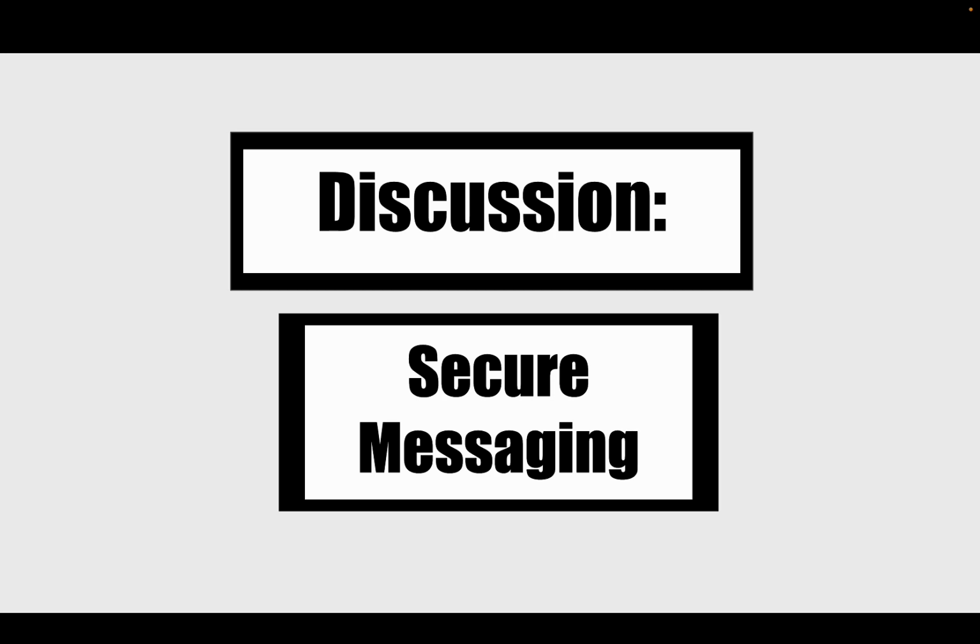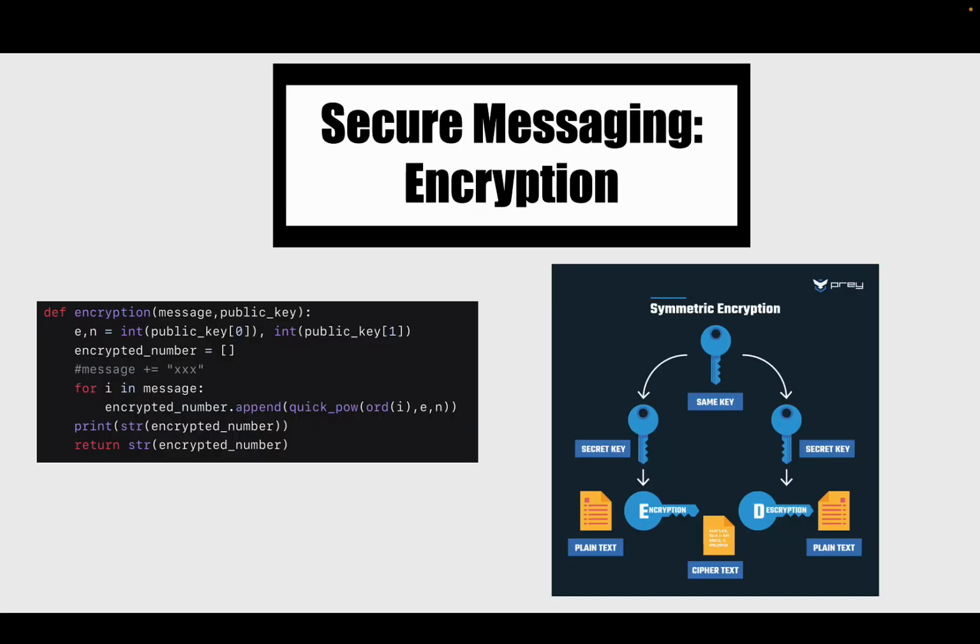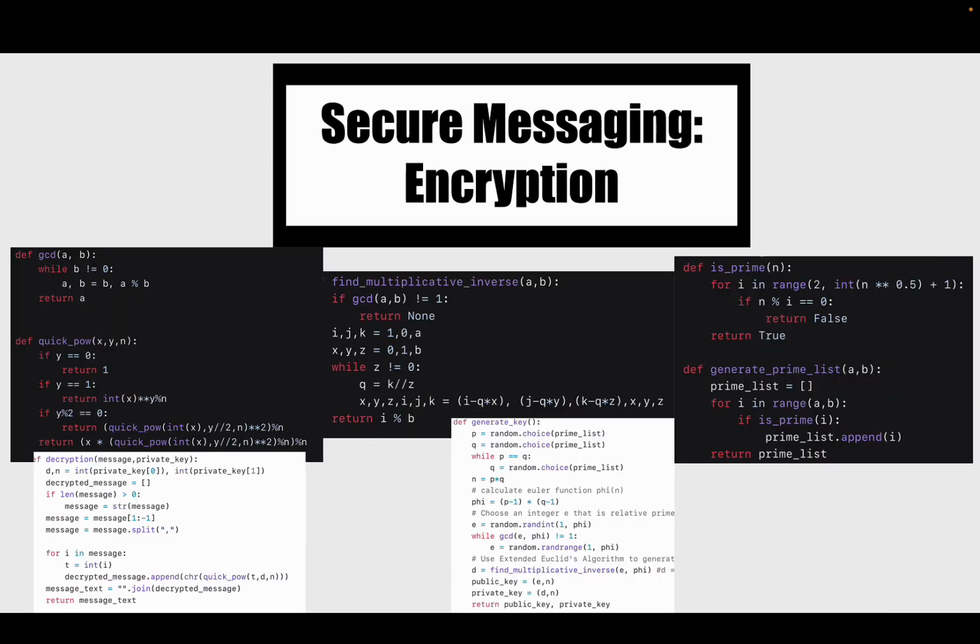And in this section, we'll be talking about secure messaging, starting with encryption. Encryption is the process of converting plain text, ordinary readable data, into ciphertext or unreadable data using an algorithm and a cryptographic key. This process ensures that unauthorized individuals cannot access or understand the original data without the appropriate decryption key. As you can see here, we have the start of the encryption process, which is the encryption function, and then we have the functions GCD, quick pow, find multiplicative inverse, is prime, generate prime list, and generate key, so we can create the private key for the recipient, and then it gets decrypted with the decrypt function for the recipient to actually see.